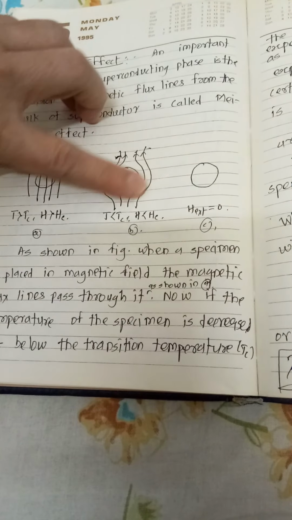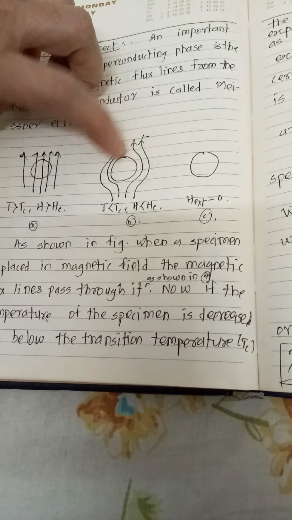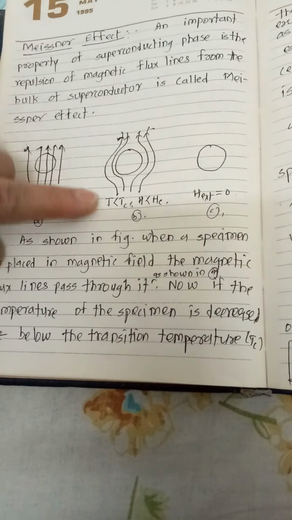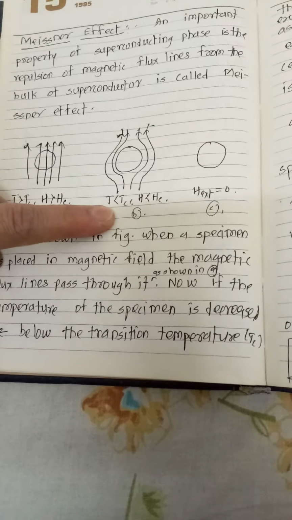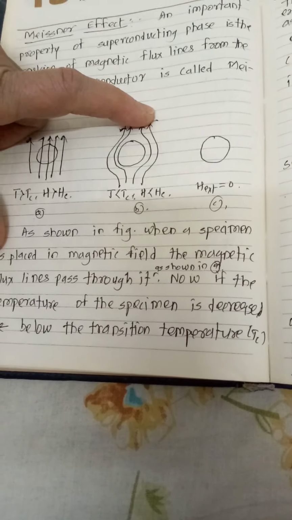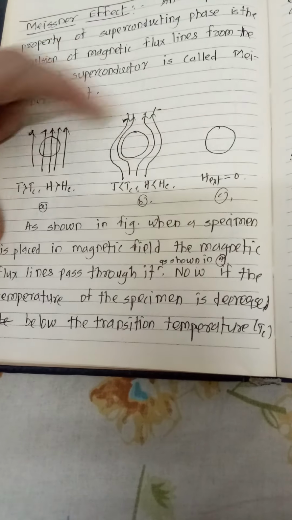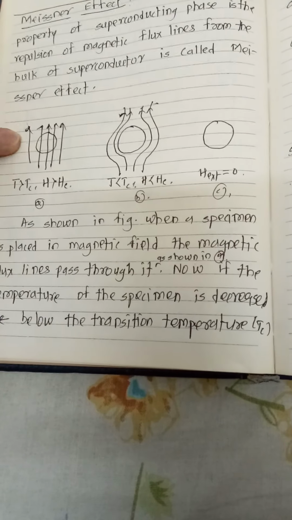So this indicates that when the temperature of this superconducting material is lowered below or made equal to the critical temperature, the magnetic field lines are expelled from the material which were initially penetrating through it.